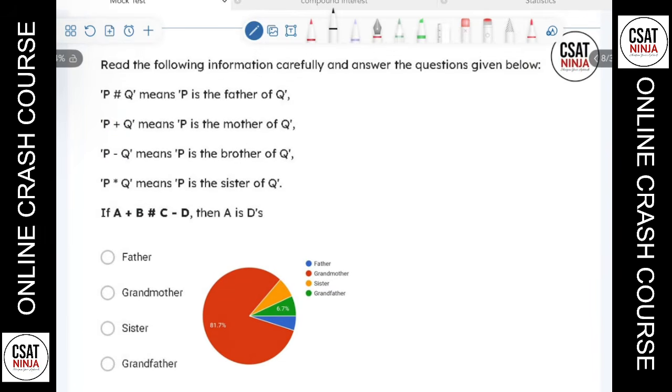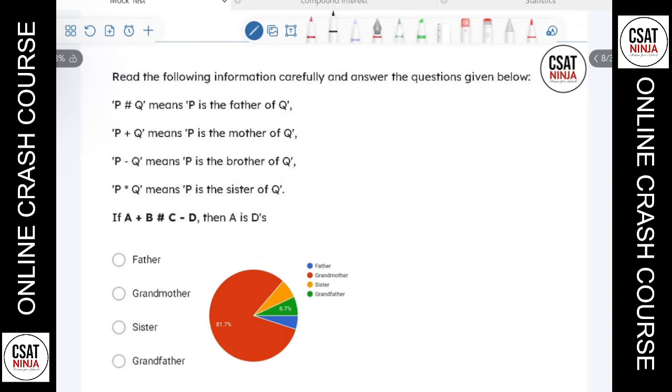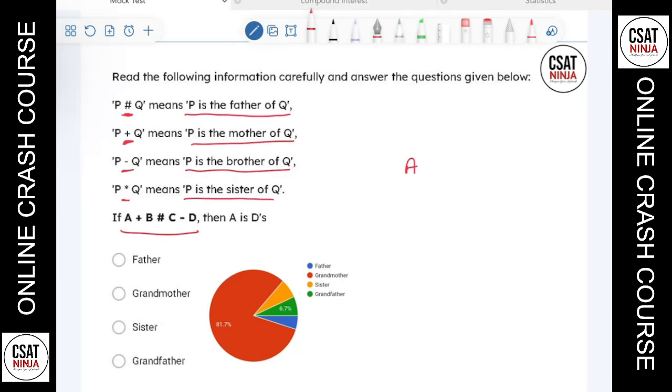For some, this one may be a bit surprising, but we call this one a coded relation. If there's a plus sign, that means P is the father of Q. And if there's a star sign, P is the mother of Q. If there's a minus sign, P is the brother of Q. And if there's a star sign, P is the sister of Q. So let us decode this data here. A plus represents what? The first one is the mother of the second one.